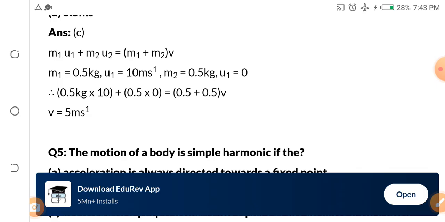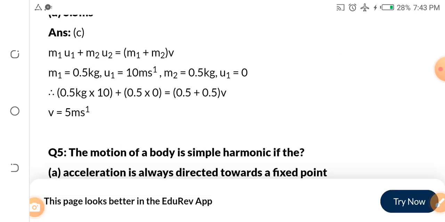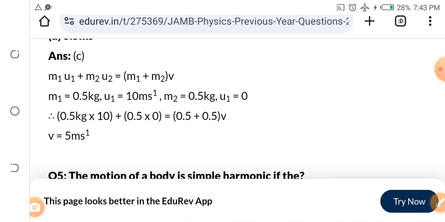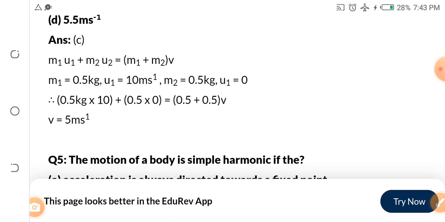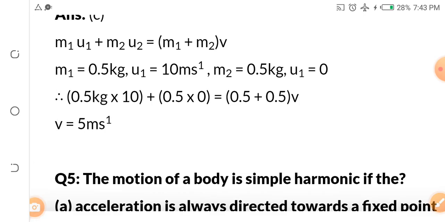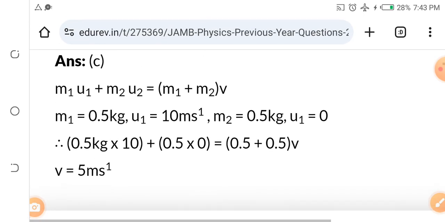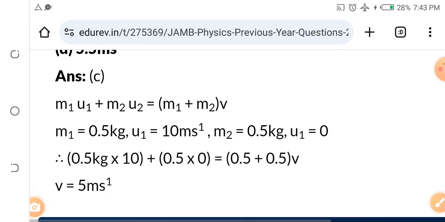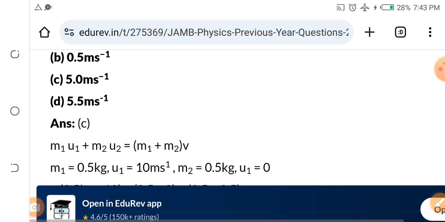So in this calculation, I believe you can see it very well on the screen, okay? Let me increase it so that you see how we were able to solve it for you. Have you seen it? You can pause and look at it very well. Let's look at the question again.